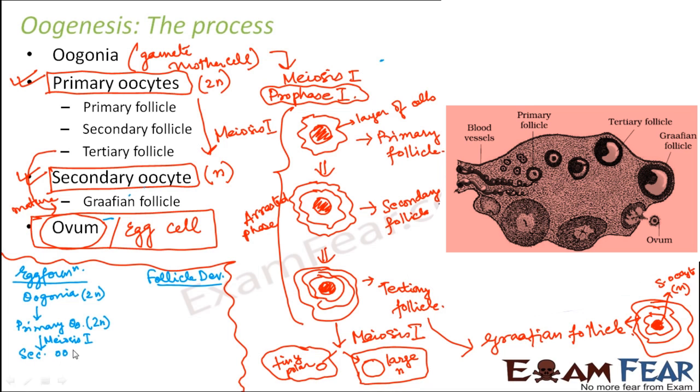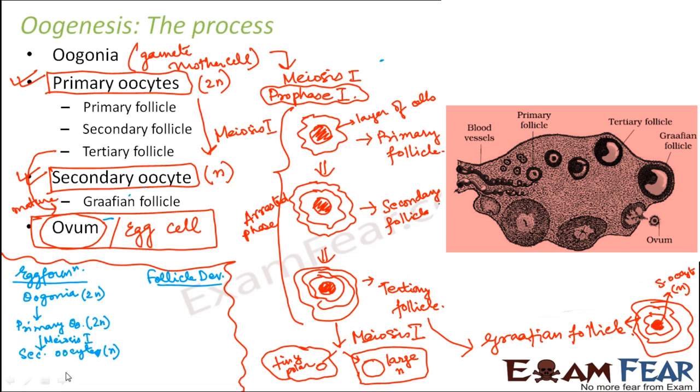Secondary oocytes are formed, right? So this secondary oocyte which is formed is haploid. Now as meiosis 1 is completed, two cells are formed. One is a large secondary oocyte and the other one is a very tiny polar body. So that tiny polar body disintegrates, and this